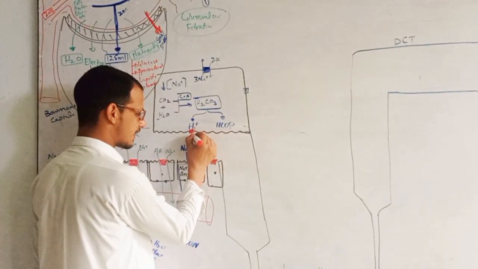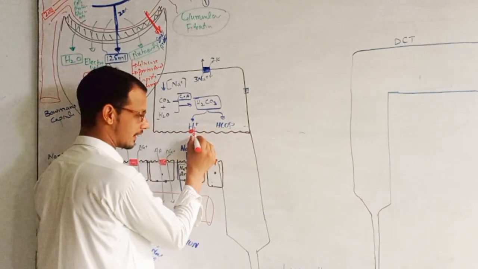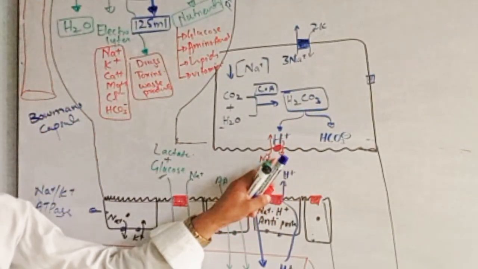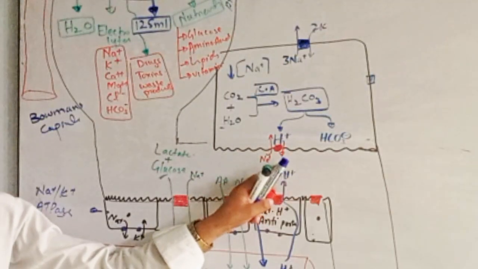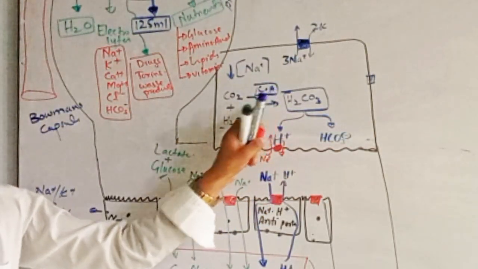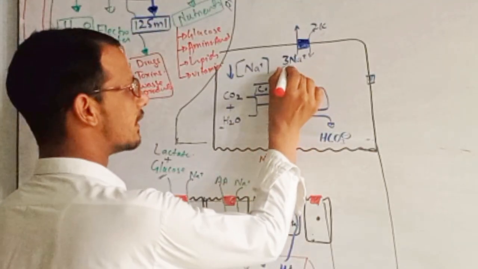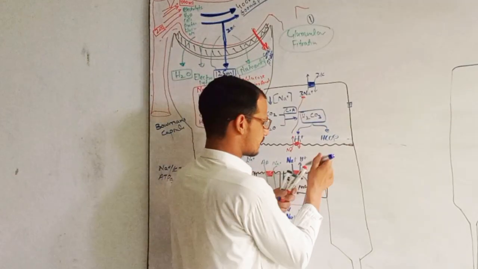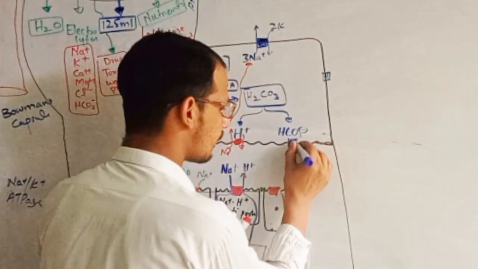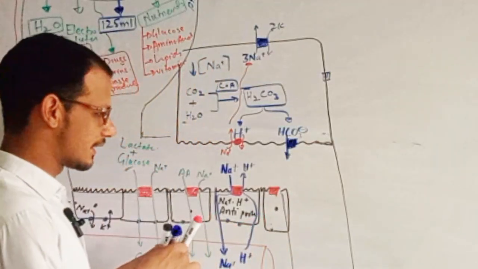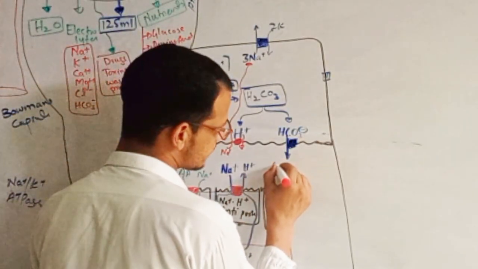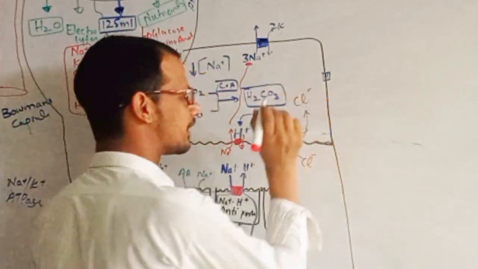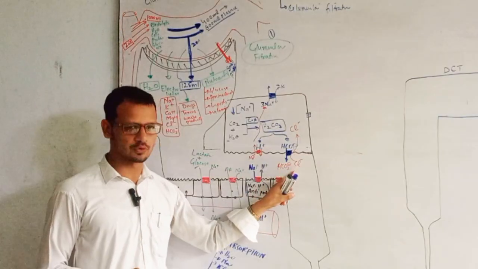This hydrogen ion is coming into the lumen, and from here sodium is leaving the lumen. This is the antiporter system. This hydrogen ion comes to the lumen and this sodium goes into the cell, and this sodium will leave in the form of this cotransporter, right? And when the bicarbonate ion comes here, it gives HCO3 minus, it gives chloride ion back into the cell. This is the reabsorption of chloride.